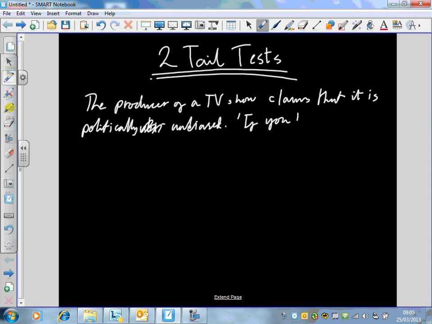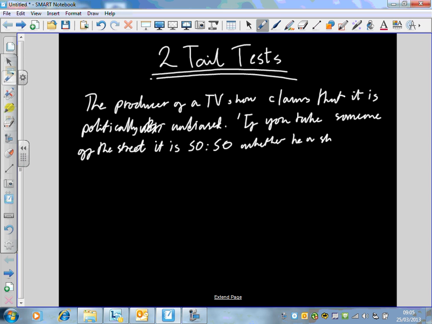If this is the claim, if you take someone off the street, it is 50-50 whether he or she will say the program favours the government.